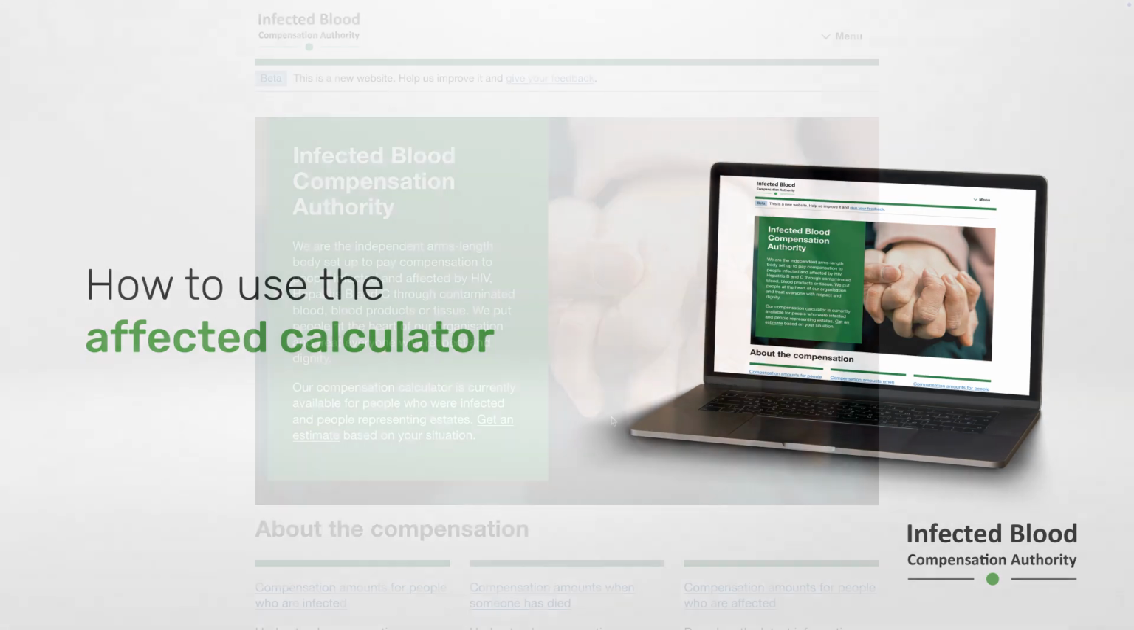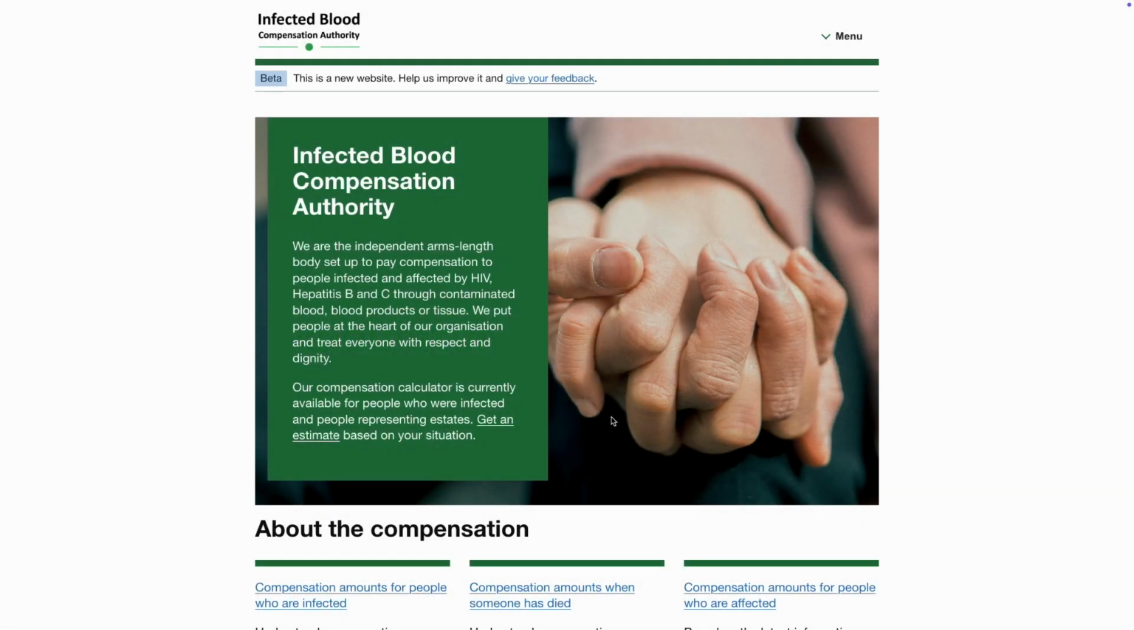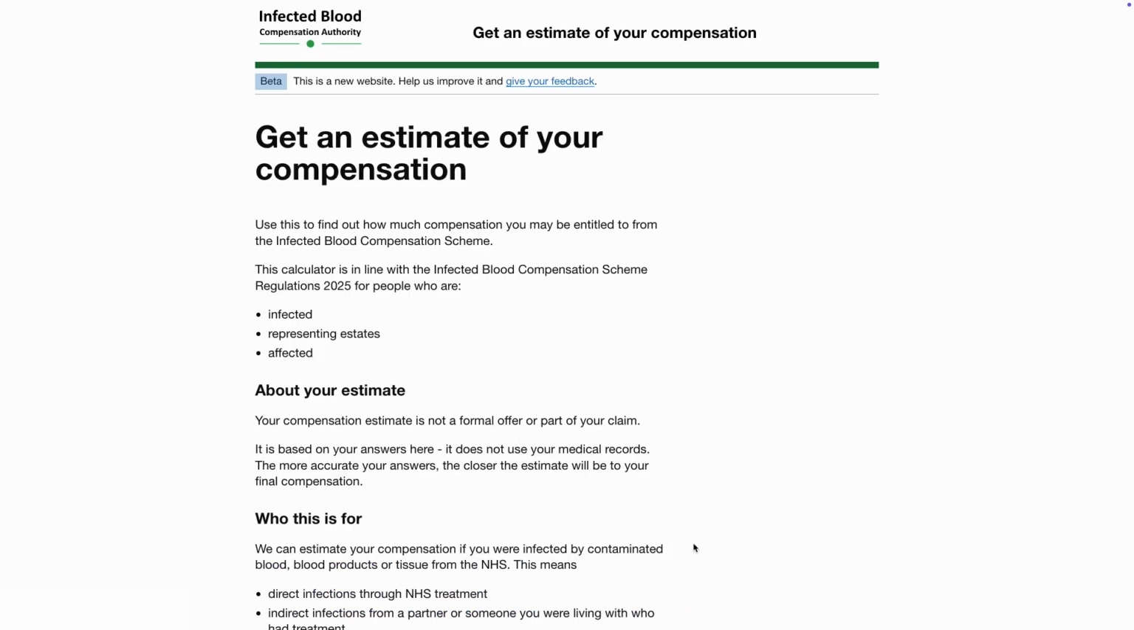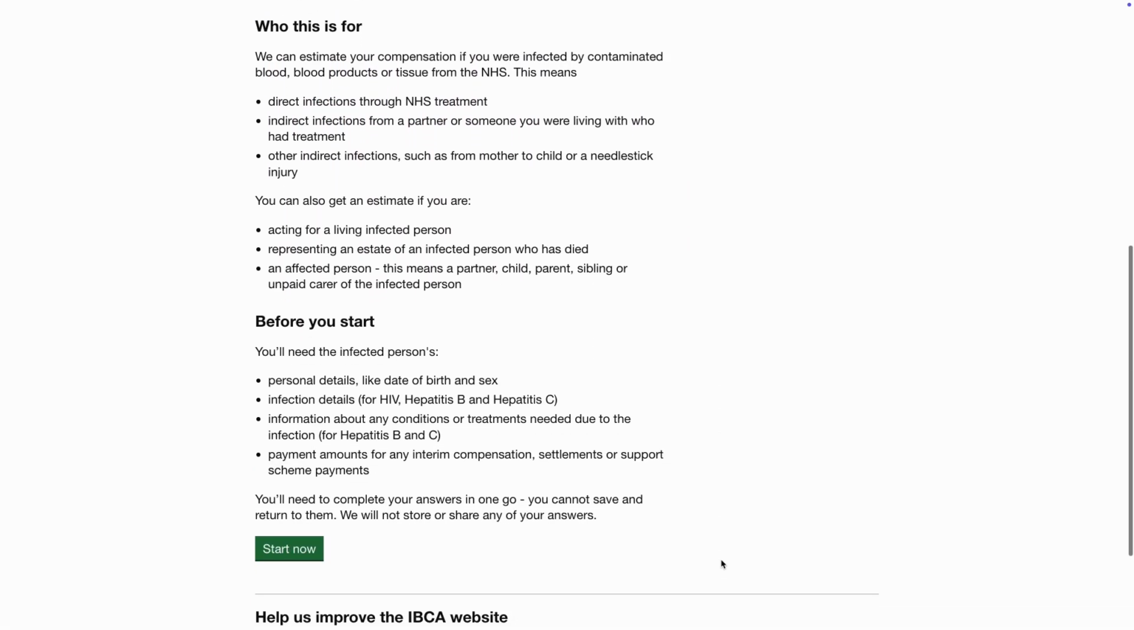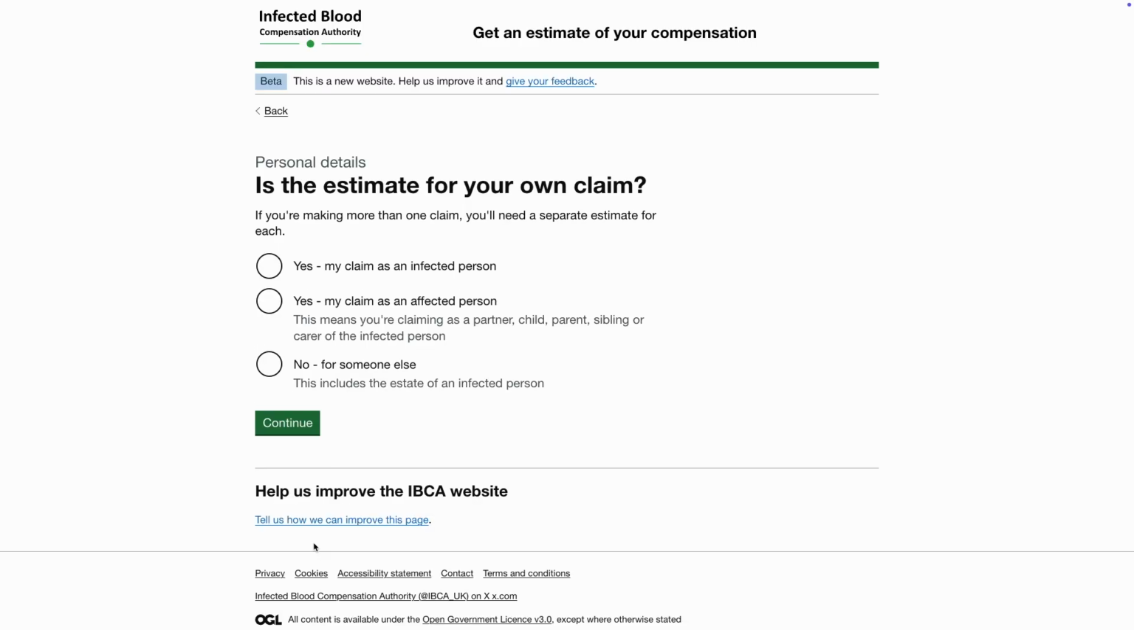Let's get started. To begin, go to our website www.ibca.org.uk. Click Get an Estimate on the homepage. To start using the calculator, click the Start Now button. The next question asks if the estimate is for your own claim. Select Yes, my claim as an affected person and click Continue.